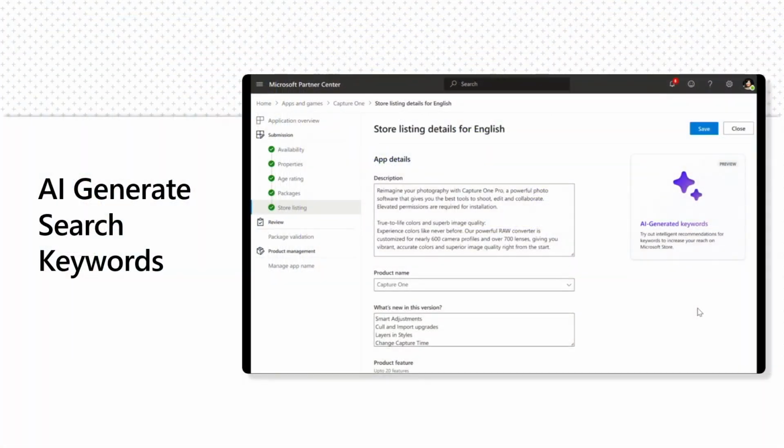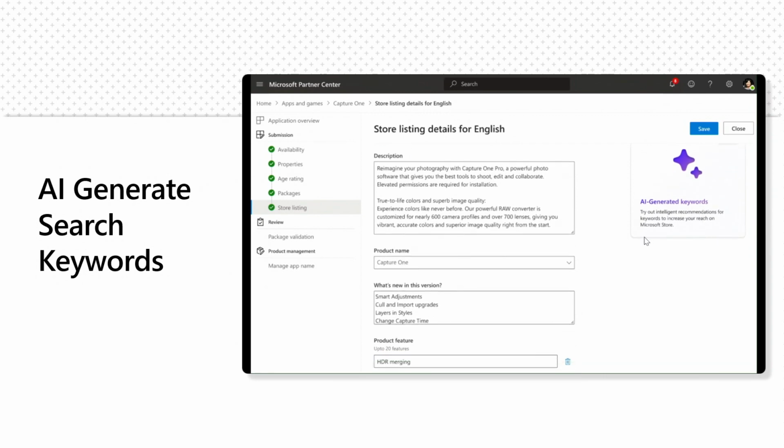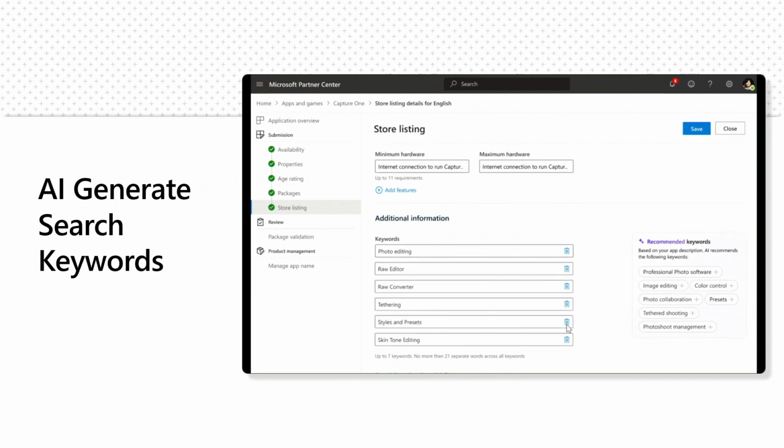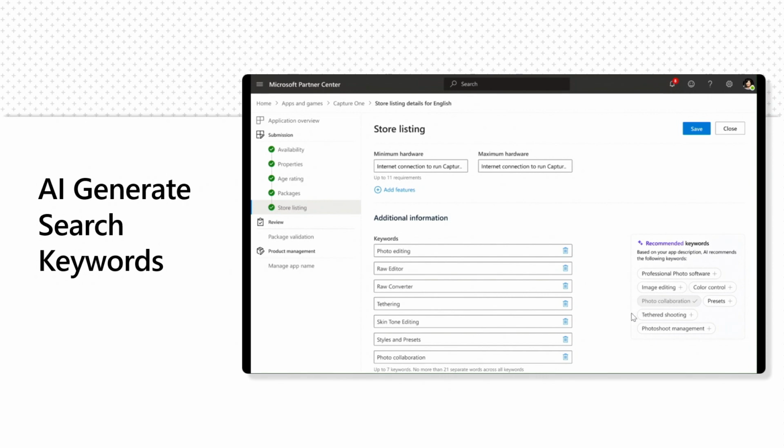As you can see, we're on the store listing page. If you put in the description of your app, the AI-generated keywords are going to show up on the right side. It's going to look at the metadata of your web apps or native apps, and generate all these terms that might be useful for your search tags. You can add them, delete them, compare them to the original text that you already have for your apps on the listing page, and then choose the combination of the two, the best of both worlds. These are AI-backed generated search terms. That'll be super useful for you.